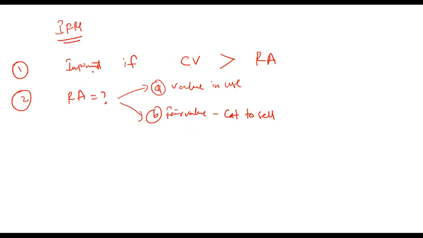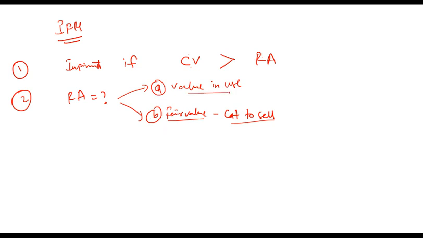So when do you impair? You should impair if carrying value is greater than recoverable amount, which means carrying value is available on balance sheet. Recoverable amount has to be estimated. How do you estimate it? It is higher of these two. What is fair value? Simply your market value. Cost to sell, you can estimate it.